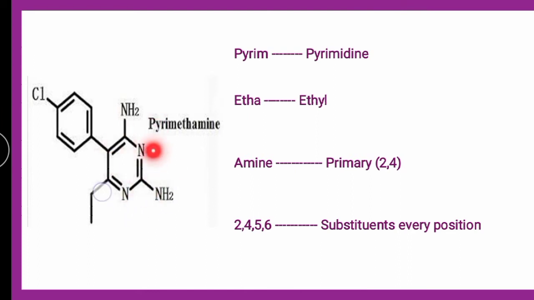Pyrim is from pyrimidine, at the second and fourth positions of pyrimidine there is a primary amine, that is why it is amine. Etha amine means there is also an ethyl, so that is at the sixth position, CH2CH3. So what is left now? Chlorophenyl, which is at the fifth position. Here you can see chlorophenyl. From the name you cannot remember this chlorophenyl, but you very well know that this chlorine is very much essential for the activity, as well as this place is not vacant. Every point of pyrimidine is having a substituent except the heteroatoms.